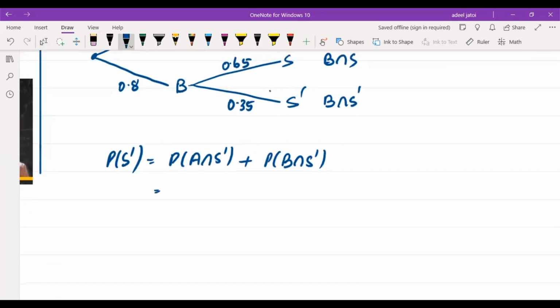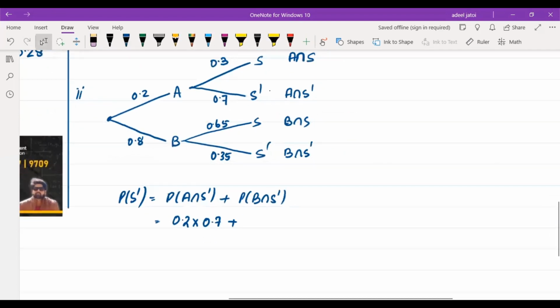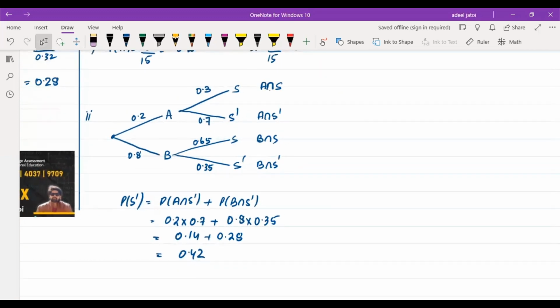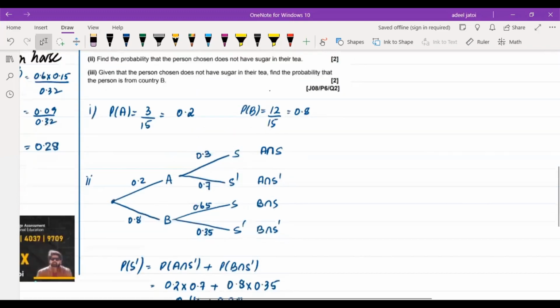So country A is 0.2 and no sugar was 0.7, plus country B was 0.8 and no sugar is 0.35. So 0.14 plus 0.28. This will give the total probability of 0.42 of people having no sugar overall, either from country A or country B.